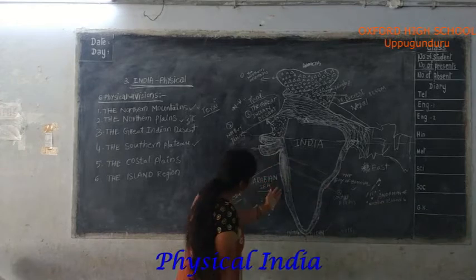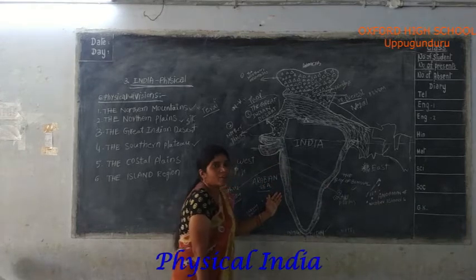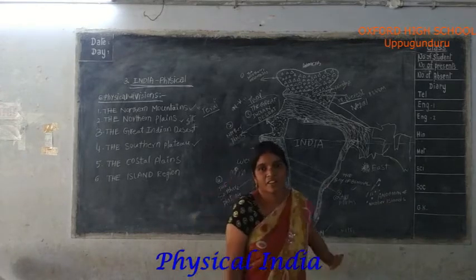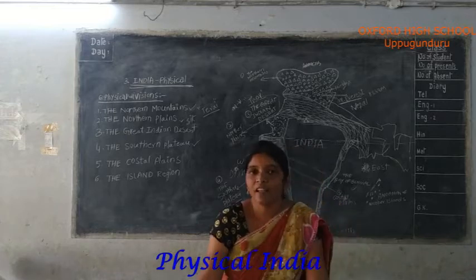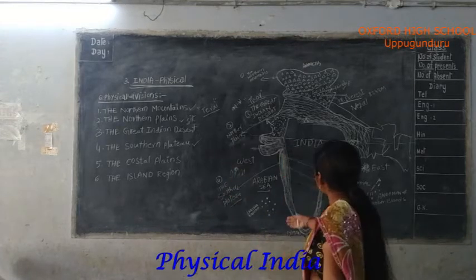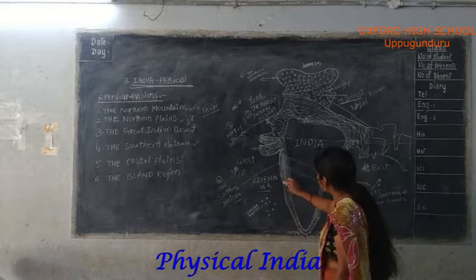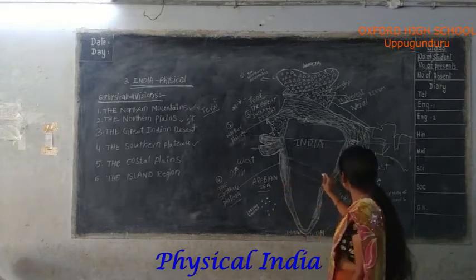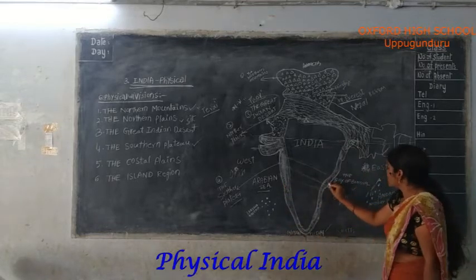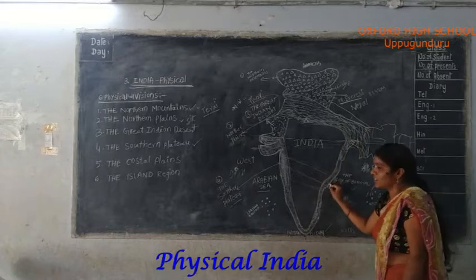In the western side, some hill range is there. What is the meaning of hill range? A group of hills is called a hill range. The hill range in the western part is called the Western Ghats. The hill range in the eastern part is called the Eastern Ghats.